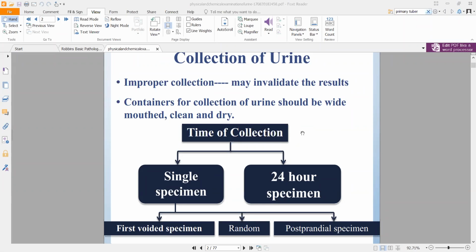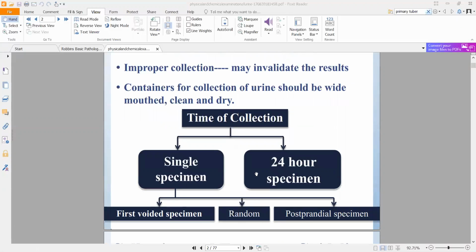But the problem is, generally the urine that you get in urine analysis will be random. So people will generally give a random sample rather than the first sample. Most frequently you will get random rather than the first voided. But first voided is most important, because that will have most of the metabolic end products. So at least lab wise, that is the most important one. So you should try to get the first voided specimen whenever you can, right? In some conditions you might want to take a postprandial specimen as well.